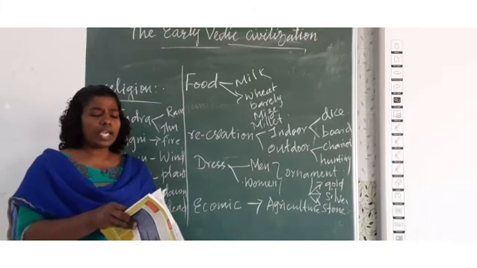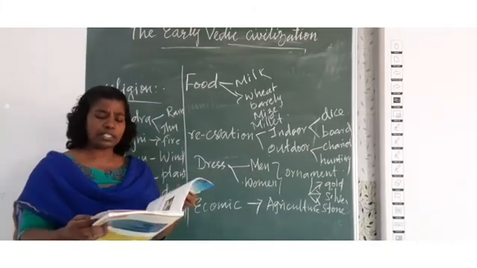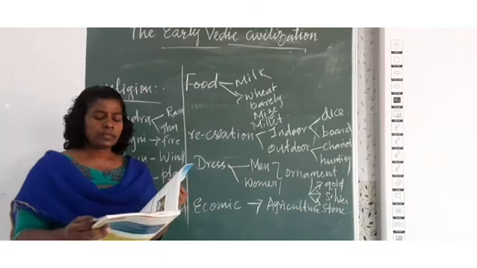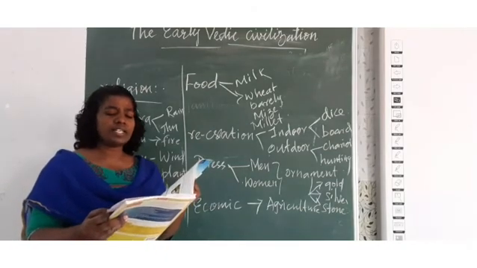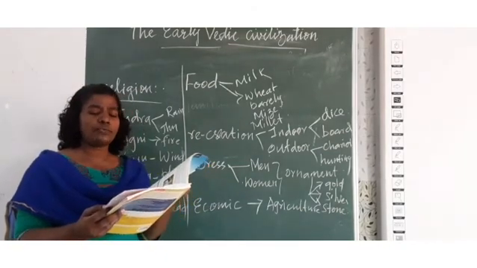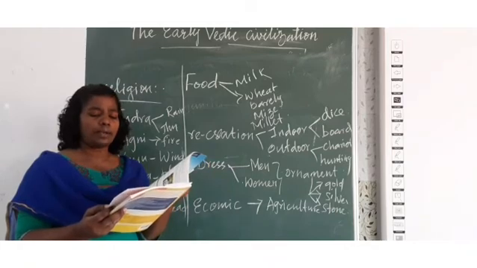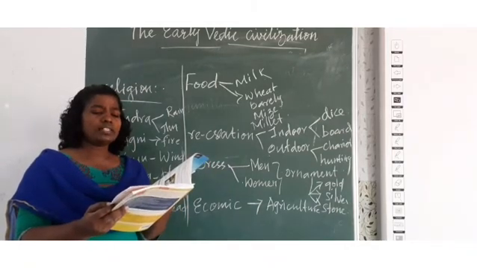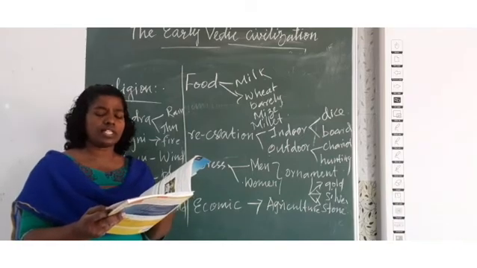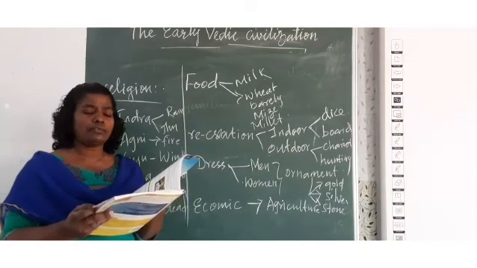After writing, you can turn page number 43. Under the subheading Aryans, right side top paragraph fully you can mark for F1. The Aryans entered India in stages and took several centuries. That paragraph fully you can mark for F1.